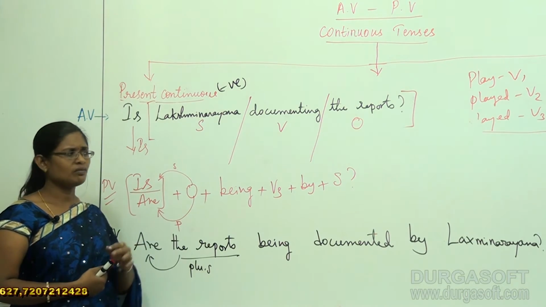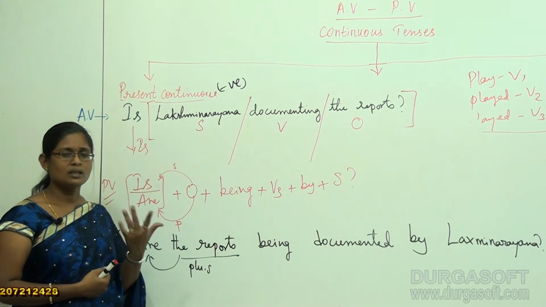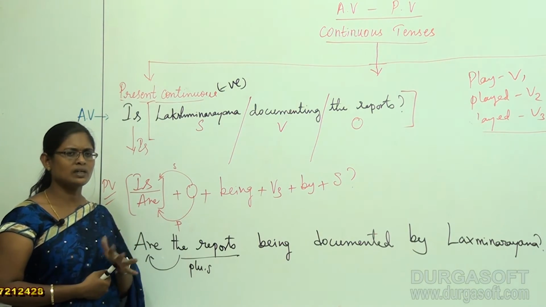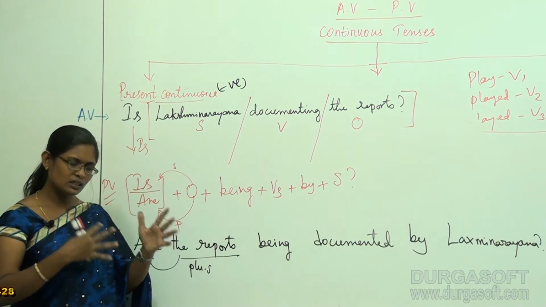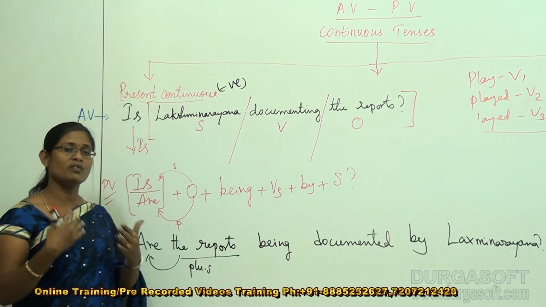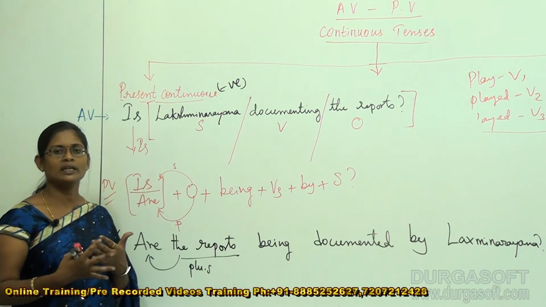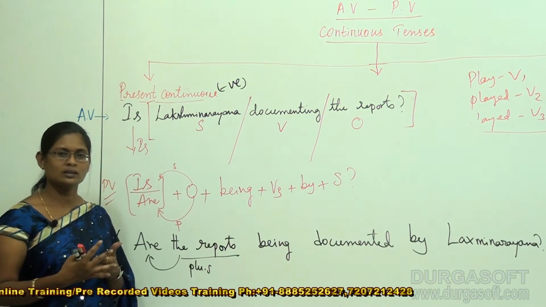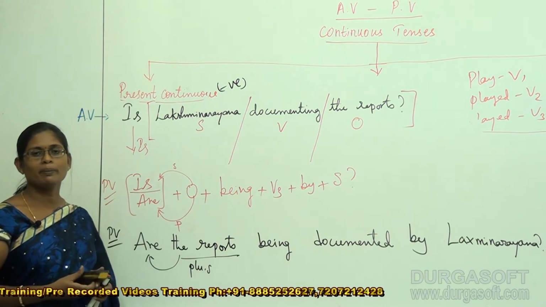If it is active, after the verb immediately we get the object, and in the passive voice we can always see the V3 followed by 'by'. So whenever you find a V3 followed by 'by', that gets fixed as a passive voice.